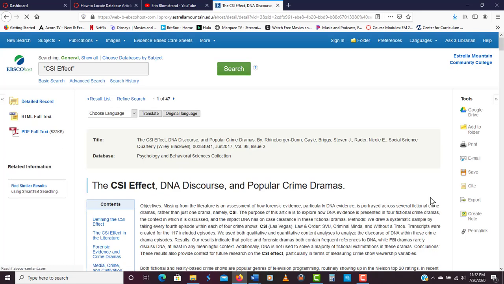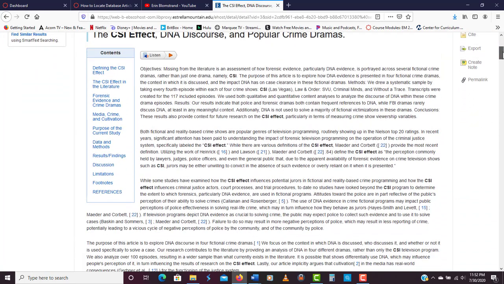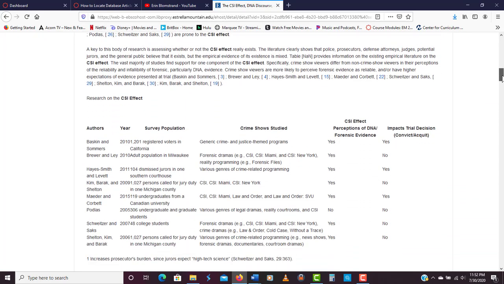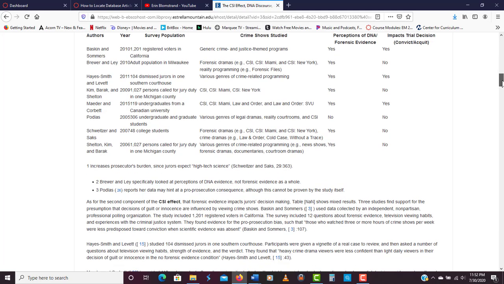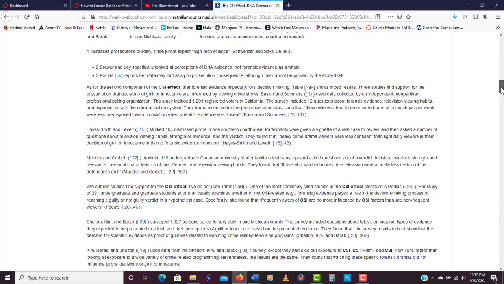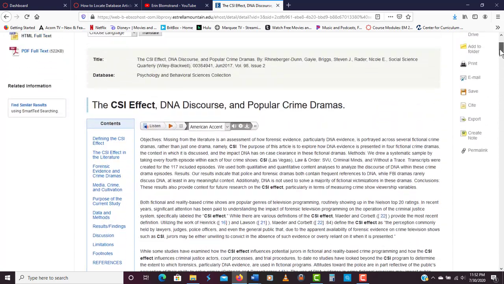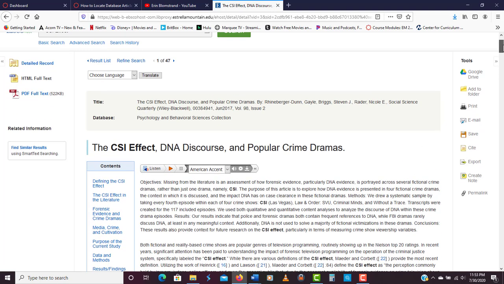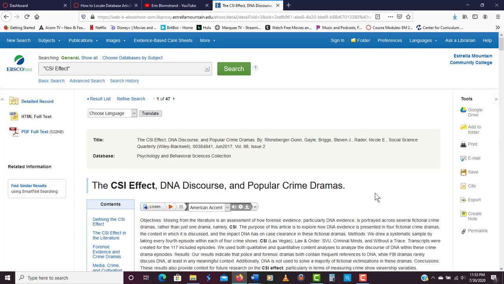You will notice that it is a typed version of the article, and you can see the whole article is there. If you scroll down, we don't have any images. It tells you some additional information about authors and when it was updated and that kind of thing. And then back at the top, you have some other options. You can actually listen to it being read to you. You can choose American accent, Australian accent, or British accent. So if you are multitasking and you want the article to be read to you while you're making notes on something else, it's kind of a fun, interesting way to read the information.